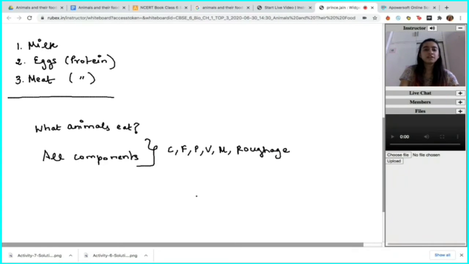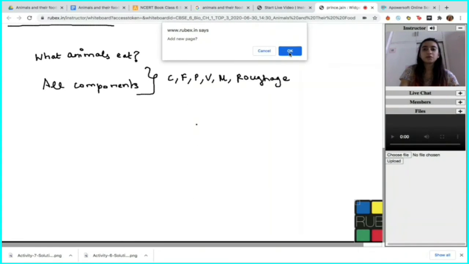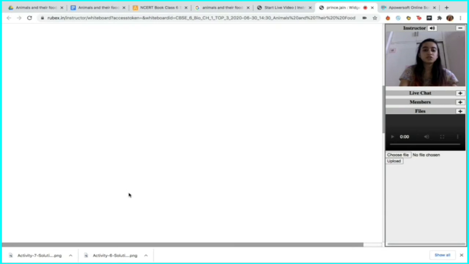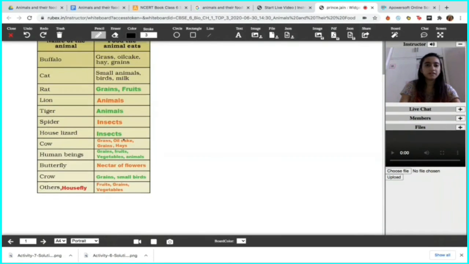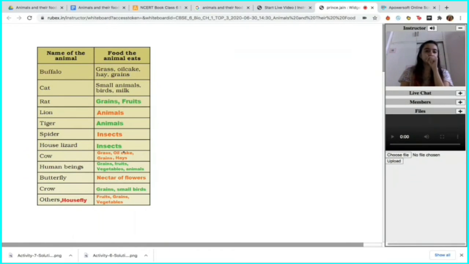So we just have a table here to discuss what the foods are which are consumed by different animals. We're just going to study it using this image. Here we have it. This is just giving us an idea of the foods which are consumed by different animals. So buffalo, what are we getting from buffalo? What is the food that is eaten by a buffalo? So a buffalo consumes grass, as we all know, and oil cake.